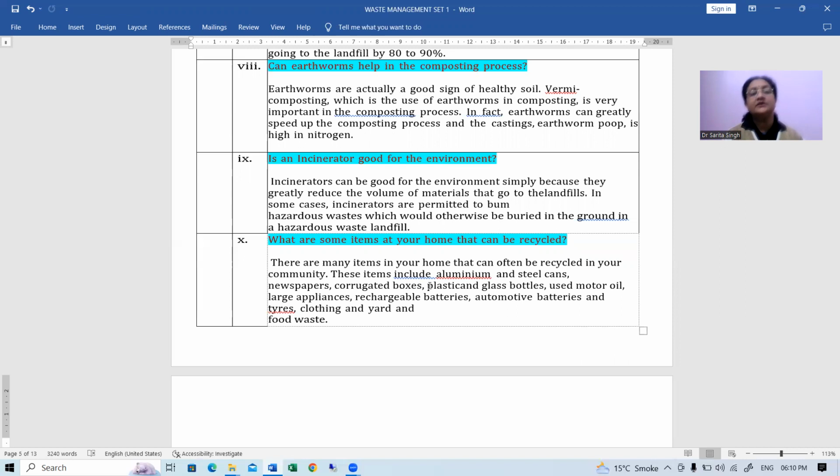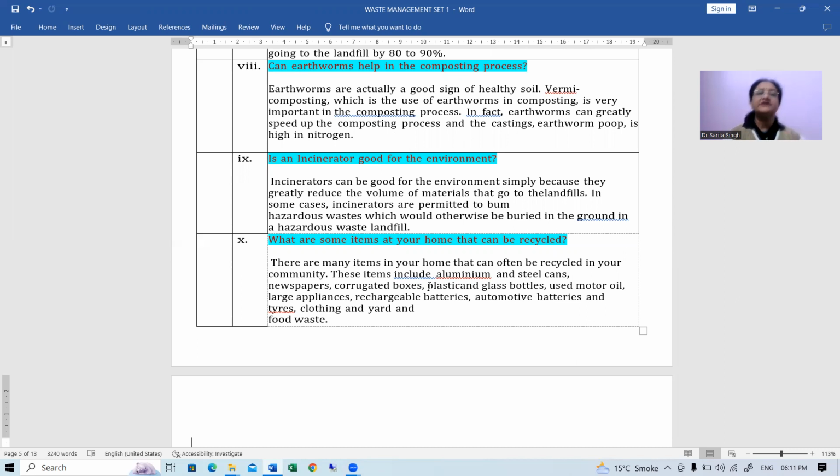Then next is, is an incinerator good for the environment? Incinerators can be good for the environment simply because they greatly reduce the volume of materials that go to the landfills. Okay, the total amount of waste which is generated every day, to a great extent, that is reduced just because of the incinerators.